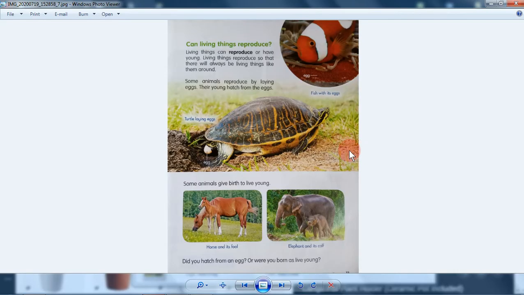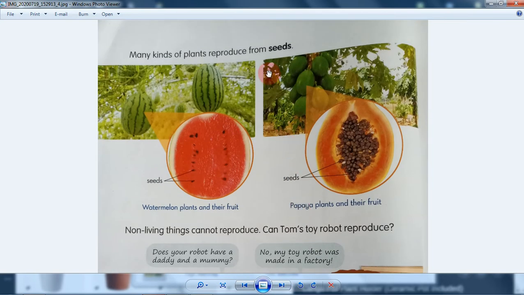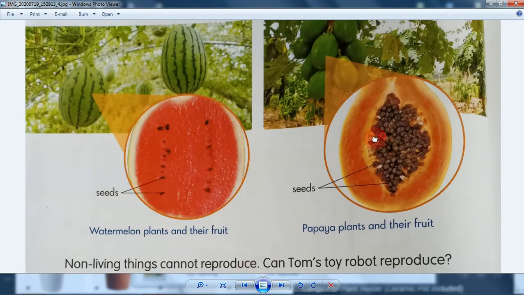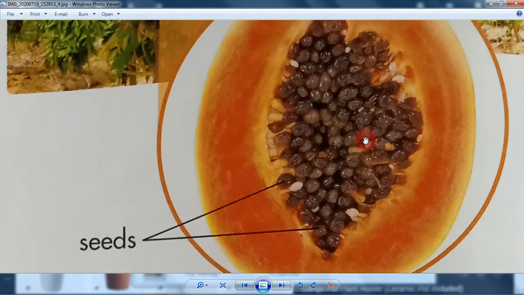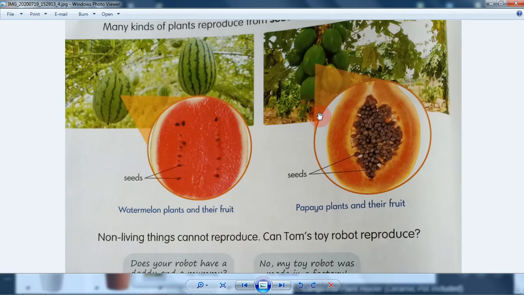This one. And how about plants? Well, plants reproduce by seeds. Seeds, for example, like this watermelon, it will create a watermelon plant from this seed. So yeah, let's take a look at this one. And then papaya, of course. Look at these seeds. So many of them. We can plant maybe 100 from it.